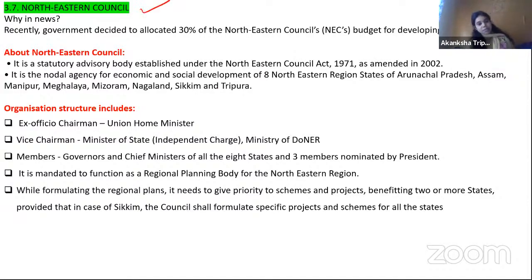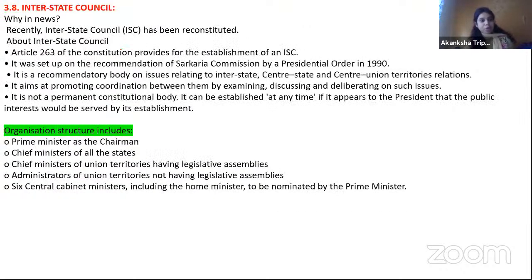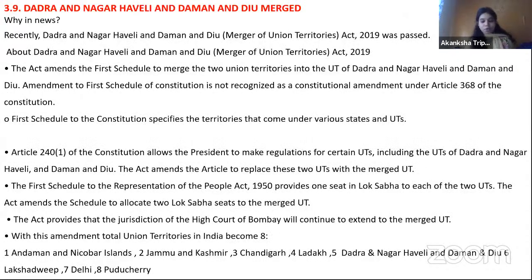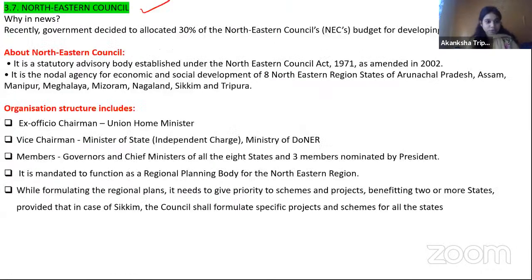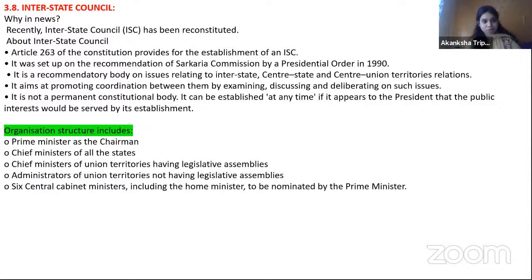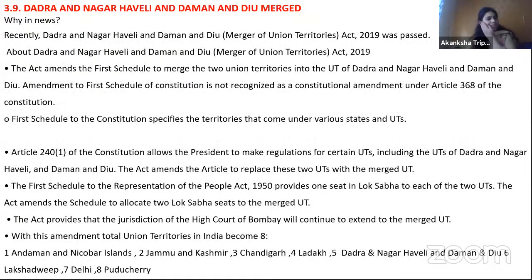This I will be discussing tomorrow. And then, okay, so this is quite a lengthy topic, so I will discuss tomorrow. इतना okay, ये next topic ये है Dadar and Nagar Haveli and Daman and Diu merge. So basically, as per the 2019 Constitutional Amendment Act, these two UTs have merged.